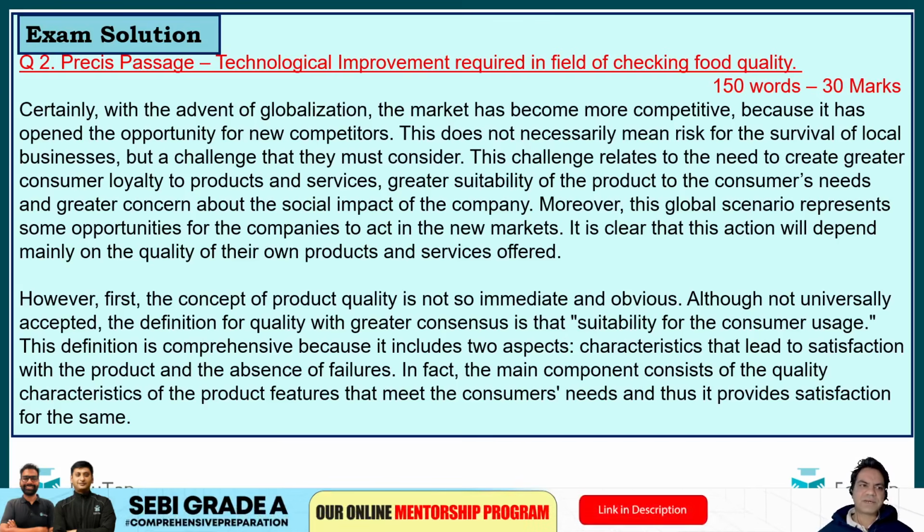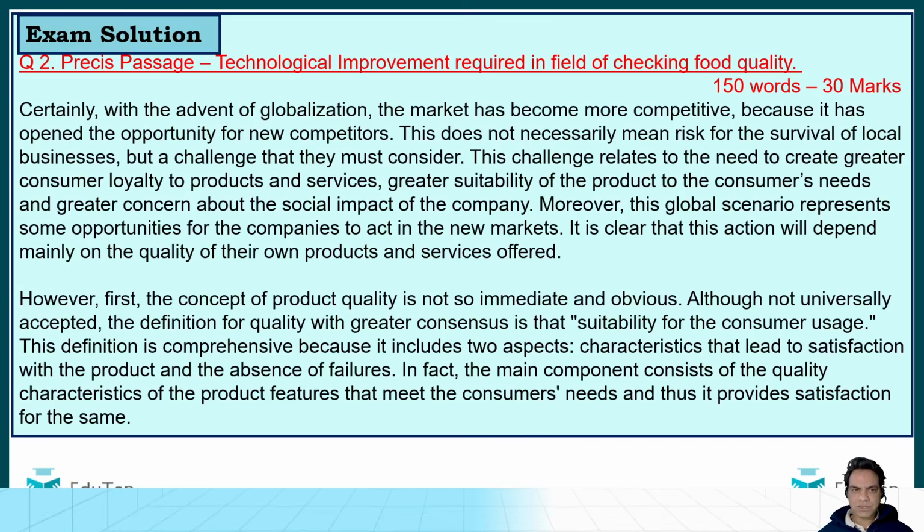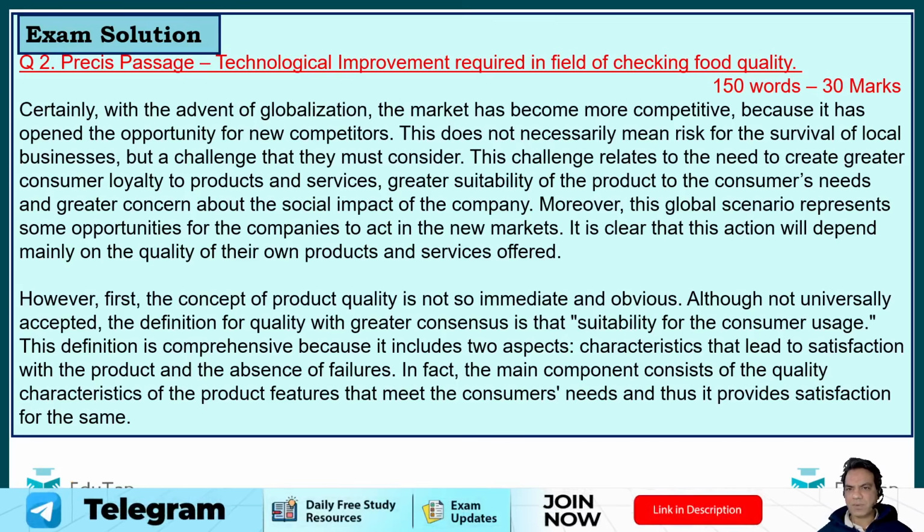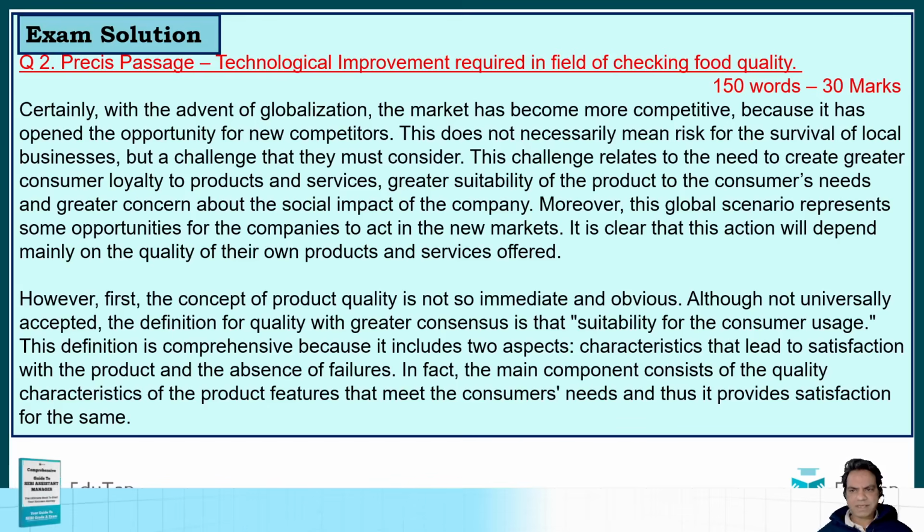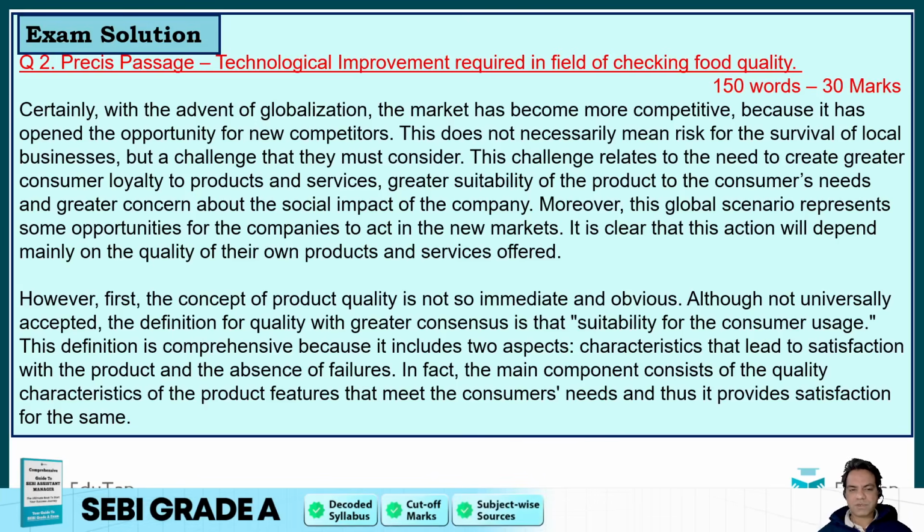Now guys, let's start with the Precis passage. The topic was technological improvement required in the field of checking food quality, and the word limit was 150 words. So let's read the passage and let's see what could be the sample solution. Certainly, with the advent of globalization, the market has become more competitive because it has opened the business opportunity for new competitors. So this challenge relates to.